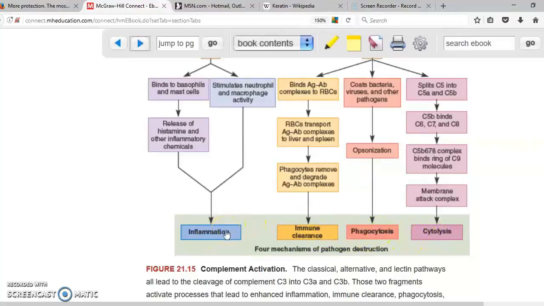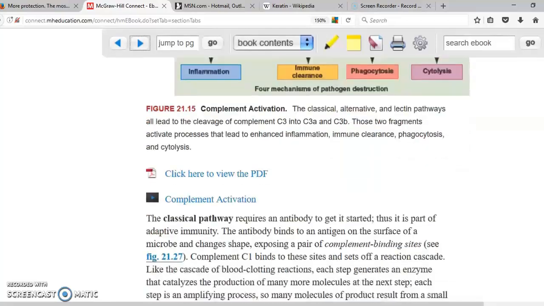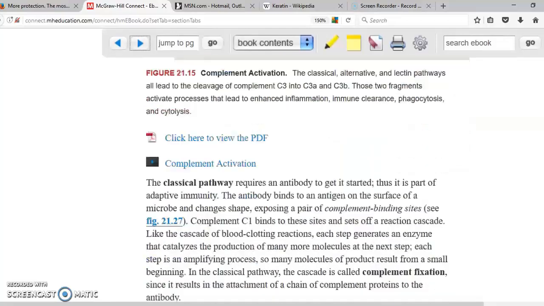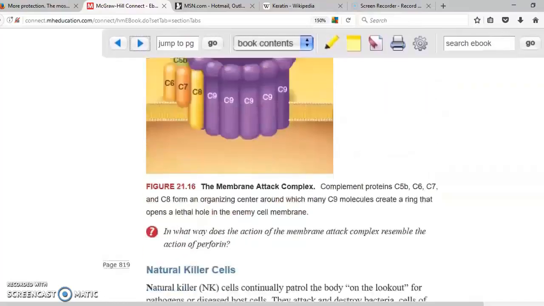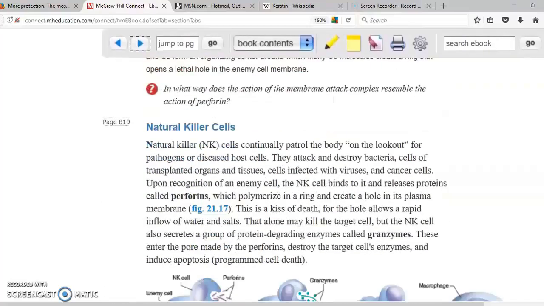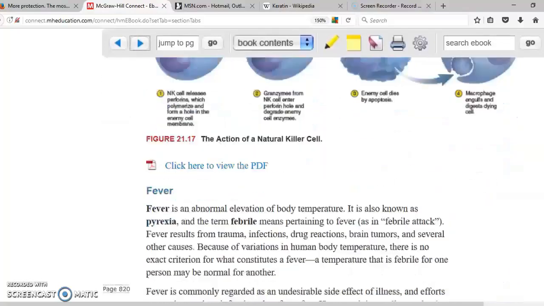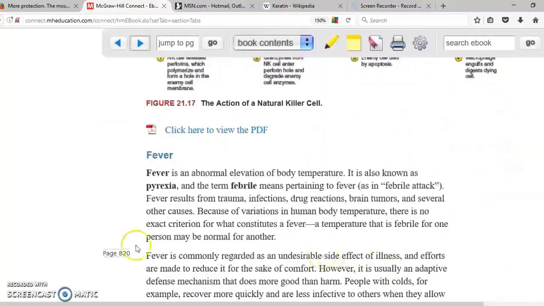Inflammation produces redness, heat, pain, and swelling. If we keep scrolling down, we can see in there the complement activation. I explain how this is going to happen. The next ones are going to be natural killer cells, which I already mentioned as well. Okay, so then we keep scrolling down, and then we're going to go to the other topic.